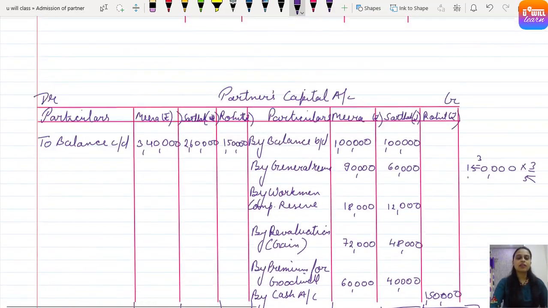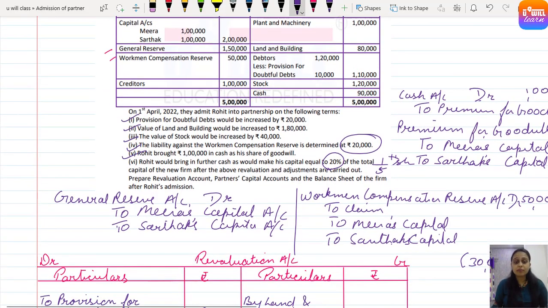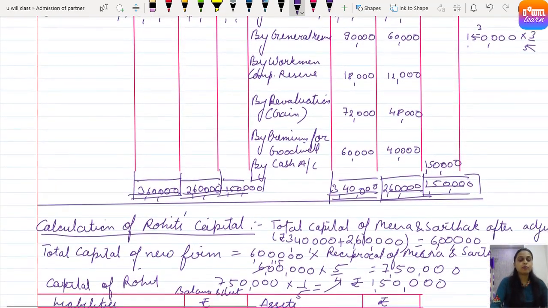Got it? Come on. After capitals, we have next in the balance sheet, general reserve. It will no longer appear in the new balance sheet, because it is distributed among the old partners. Workman compensation reserve will also not come in the new balance sheet, but liability for workman compensation will come, and liability for workman compensation was 20,000. It is yet to be paid.